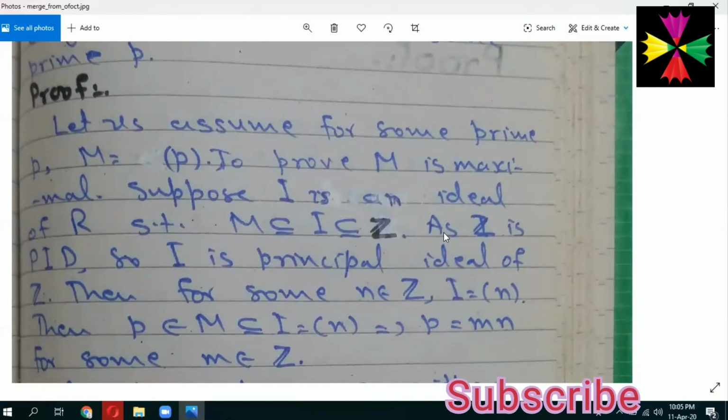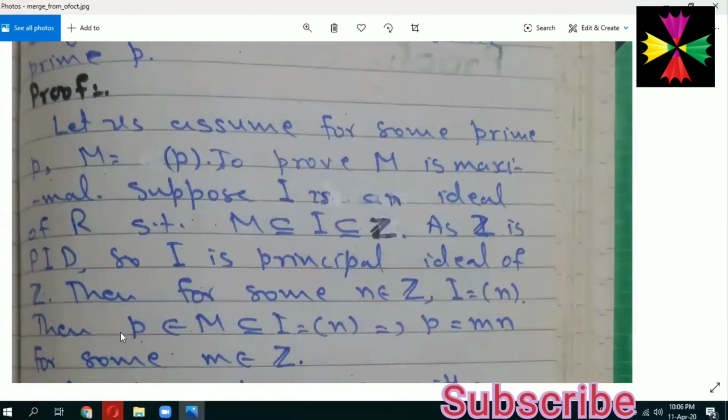As Z is a PID, PID means principal ideal domain. Principal ideal domain means an integral domain such that every ideal is principal. Principal ideal means every ideal is generated by a single element of the ring, which is here Z. So I is a principal ideal of Z, then I is generated by some integer n.